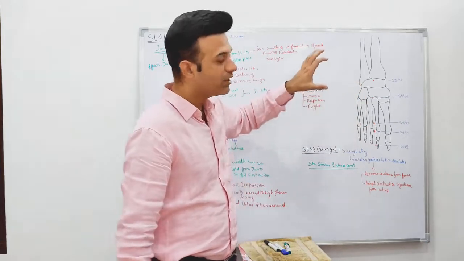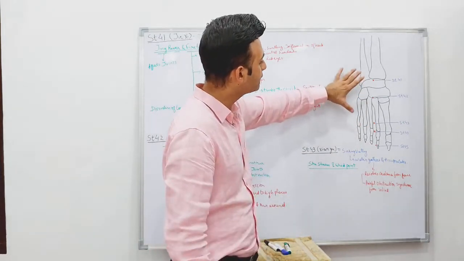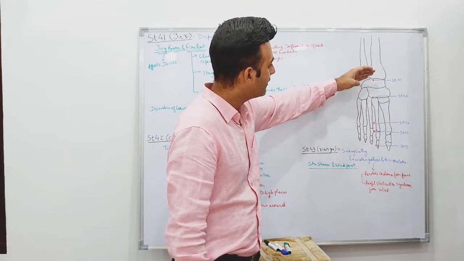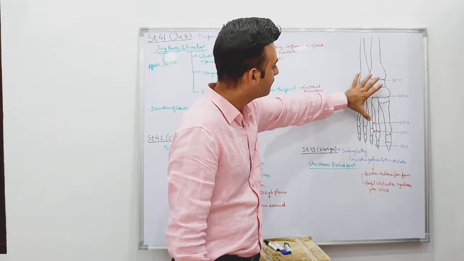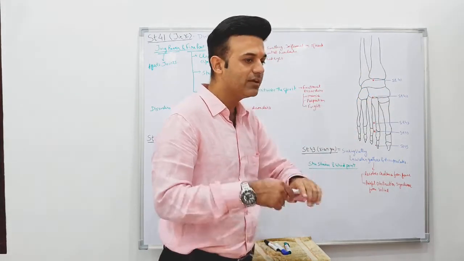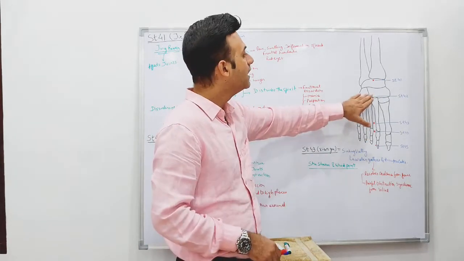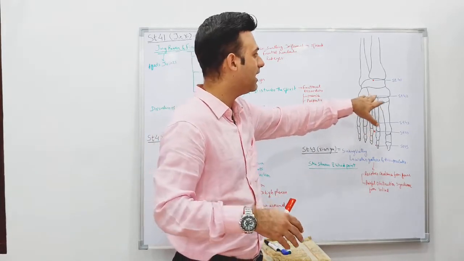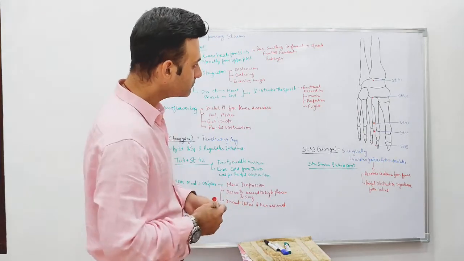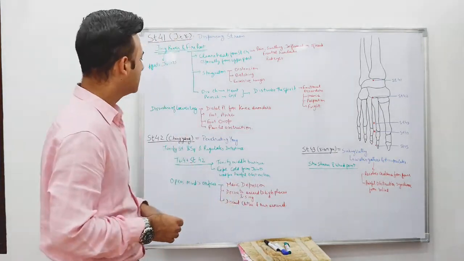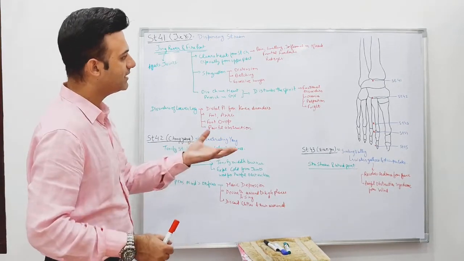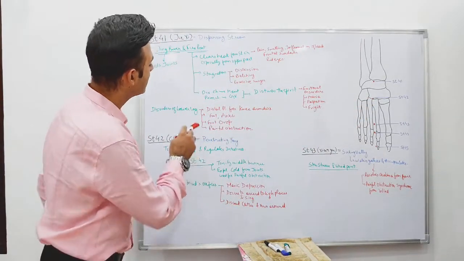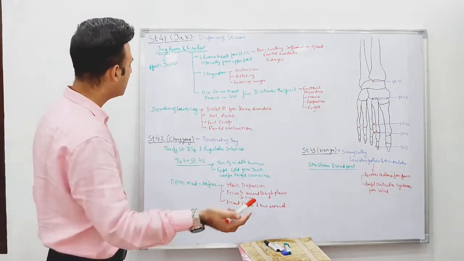Now, in order to locate stomach 42, you have to measure the distance between stomach 43 and 41, and go to the middle of both of these points. Somewhere there you will feel the pulsation of the dorsalis pedis artery, and nearby that pulsation there is going to be some depression, and that will be the stomach 42 point. This is the way you can locate it. Because the pulsation of the dorsalis pedis artery is felt, its name is penetrating yang, due to its anatomical location.